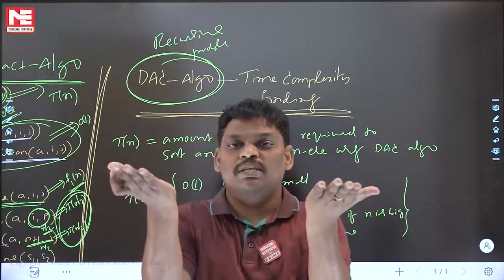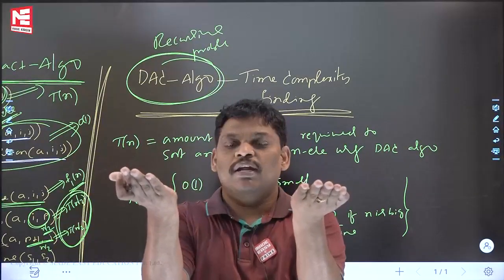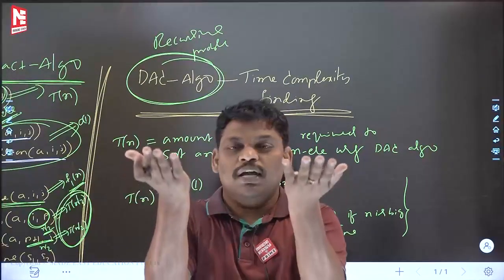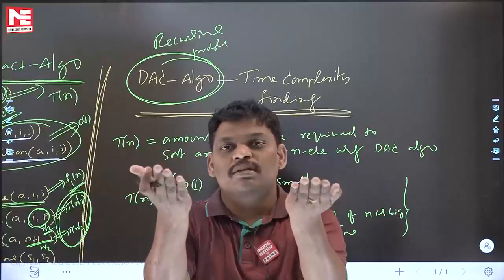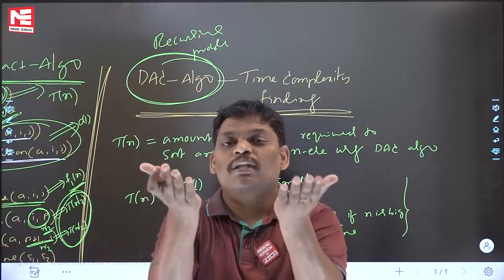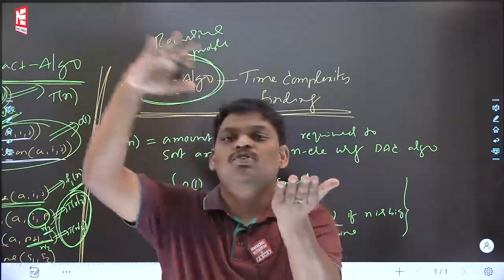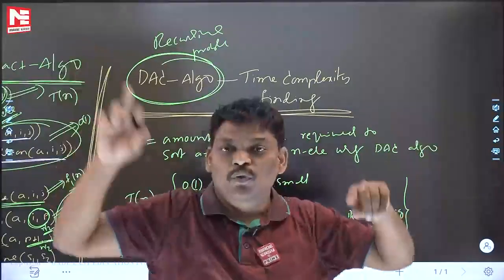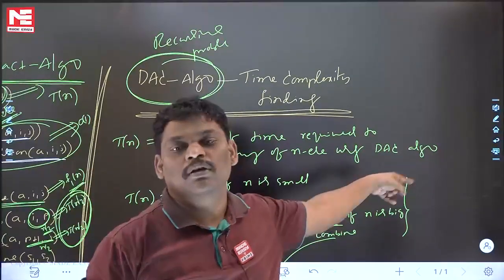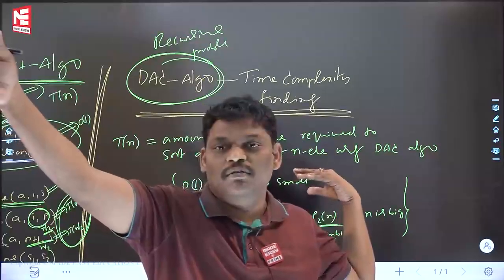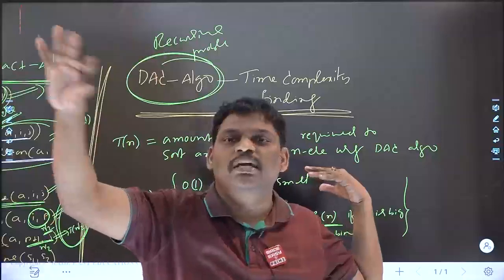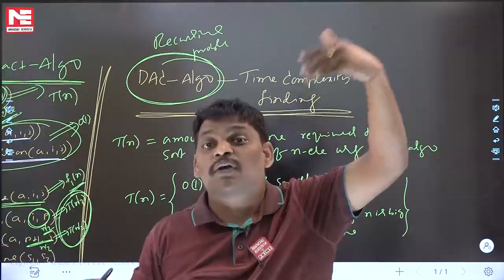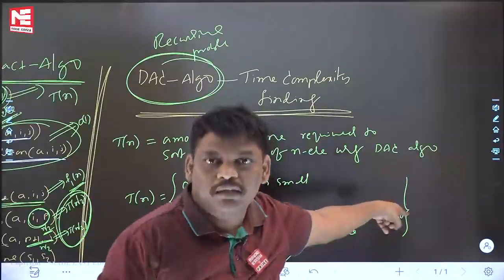One recursive program is given. Can you write the recurrence relation or not? Yes, a recursive program is given, you can write the recurrence relation. That is fine. But try to remember, for the given recursive program you can write a recurrence relation, but recurrence relations can be written in many ways. If you write it like this, it is called time complexity. If you write it like in previous classes, factorial, Fibonacci, GCD, multiplication, that is for value. If you write like this, this is for time.